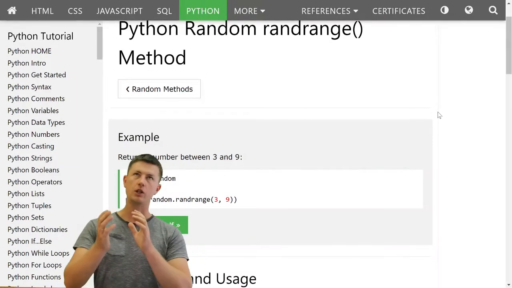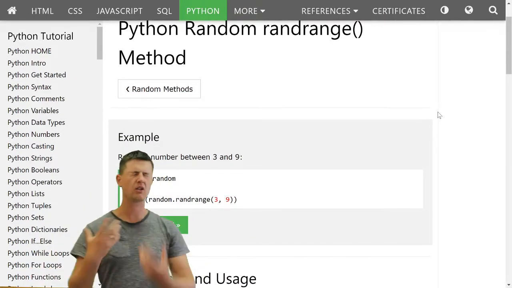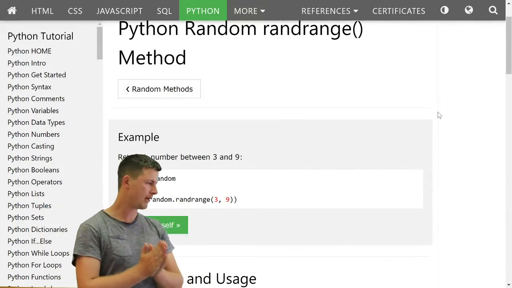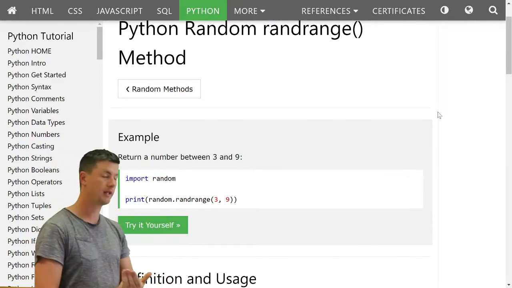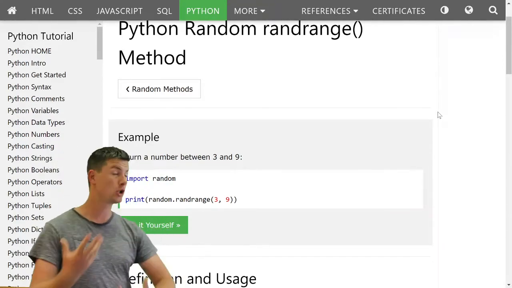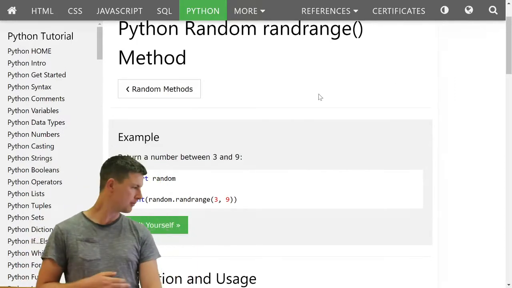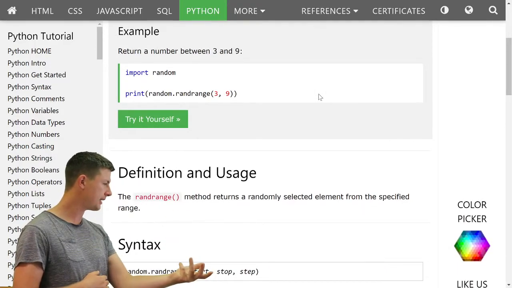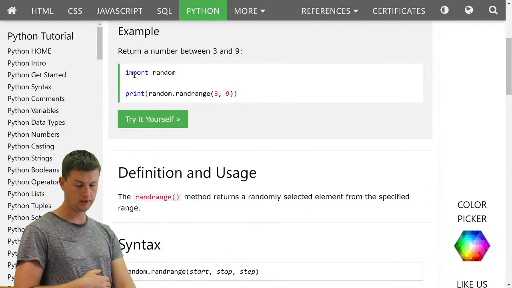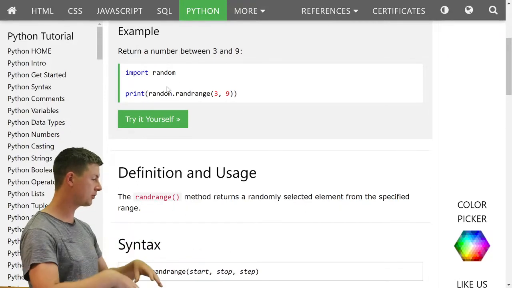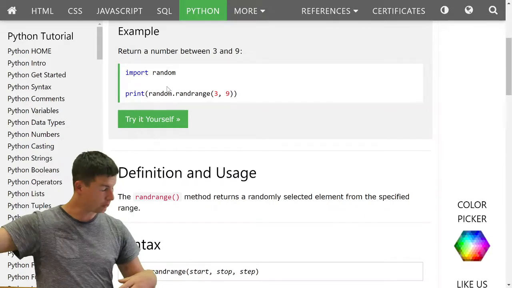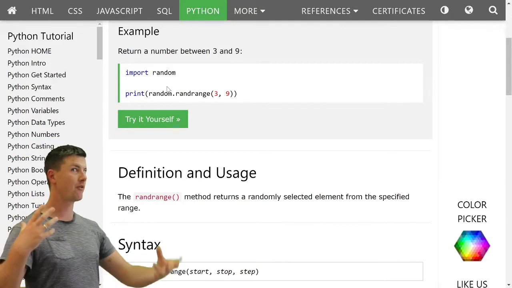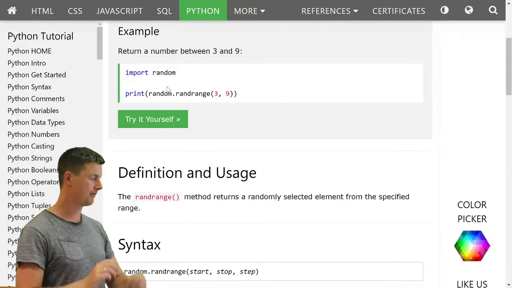Random range. So you know how to use the range function. We used it lots and lots in our for loops. This function, randrange, picks a random number from a range like you might give the range function. So say, for example, return a number between 3 and 9. Well, import random, because we have to import that module. Like I said back in our for loops, Python has to do with importing quite a lot. If you want some of those more advanced features, you have to import them in.